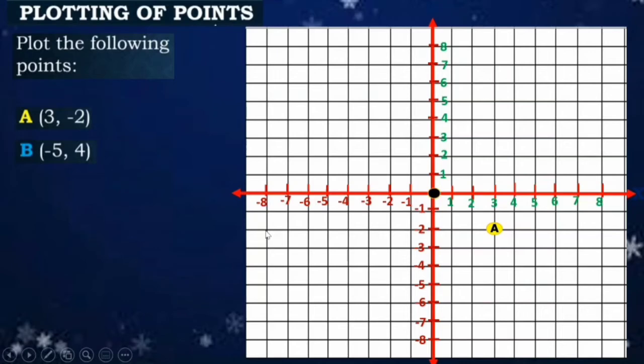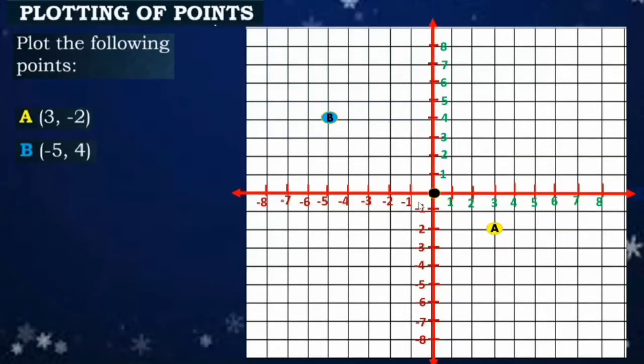So we have the point B, negative 5, 4. So negative yung x-coordinate natin, positive yung 4. Identify muna natin yung negative 5. Okay, there. And then yung 4. So draw a line. Kapag nag-draw tayo ng line, kailangan mag-intersect yung dalawa. And kung nasaan yung point of intersection, nandun po yung point B natin.